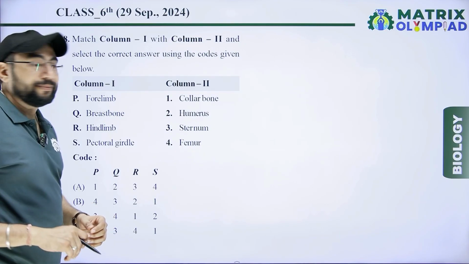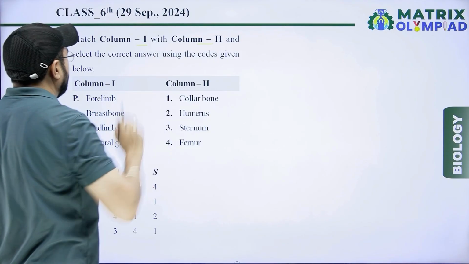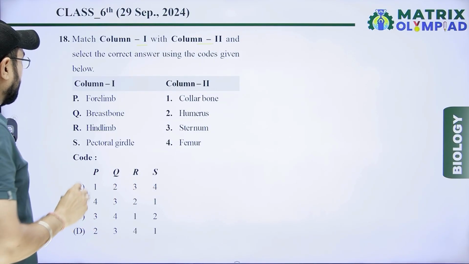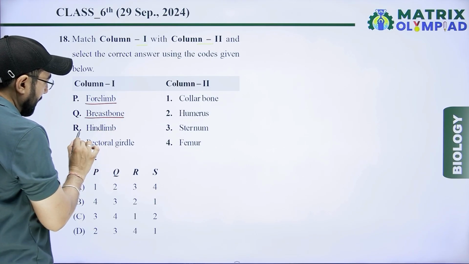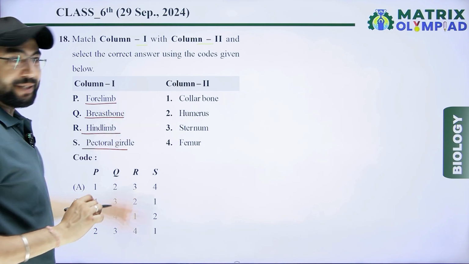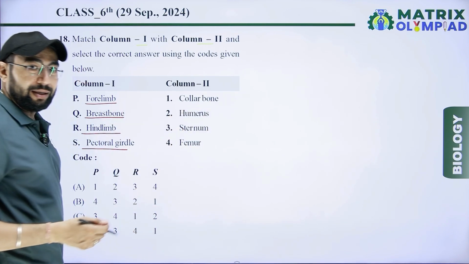Next question is: match the column first and second. Column first: forelimb, breastbone, hind limb and pectoral girdle. And column second: collarbone, humerus, sternum and femur.